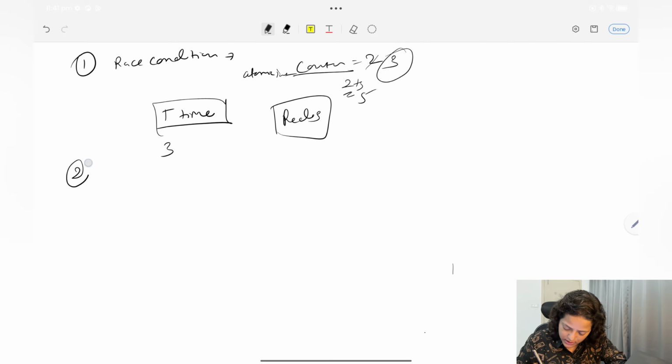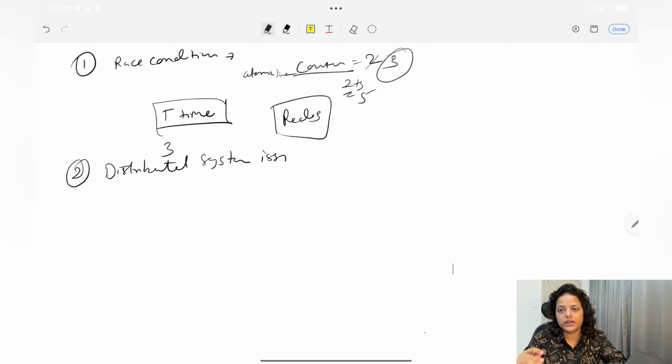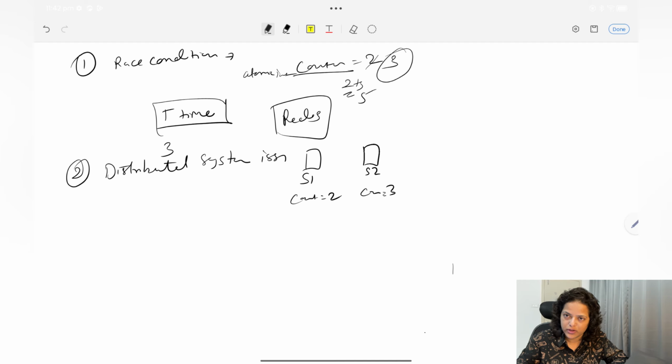Now the second problem is the distributed system issue. What is the distributed system issue? Let's say you have multiple servers, and you implement the rate limiting algorithm in multiple servers. So multiple servers will have their own counter variable, right? Server 1 will have a counter variable, let's say 2. Server 2 will have a counter variable which is 3 for the same request, the same API endpoint, let's say.